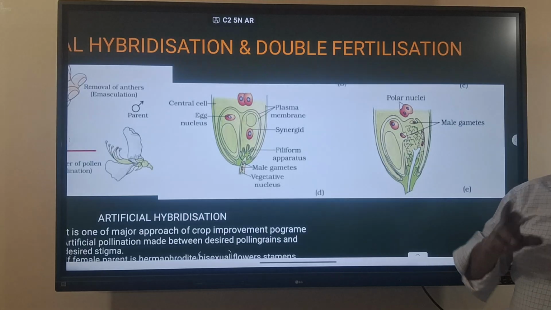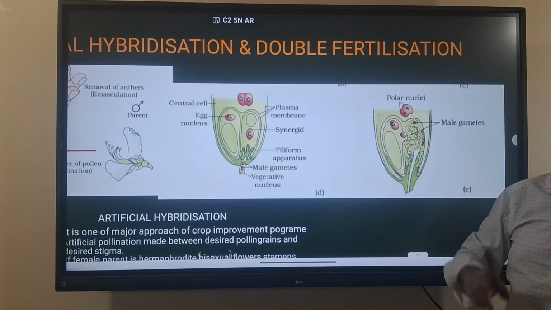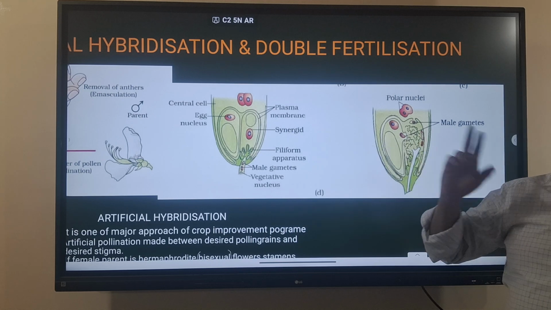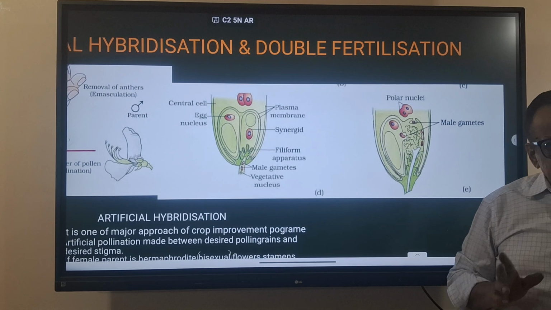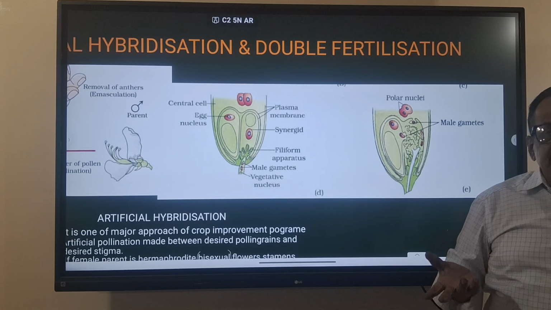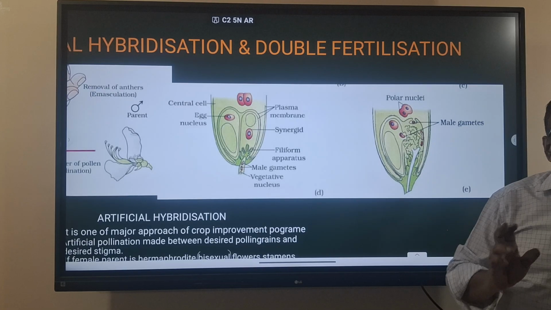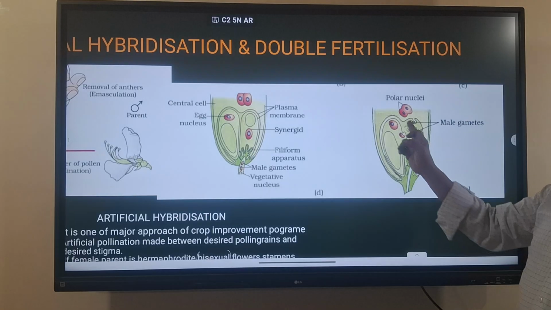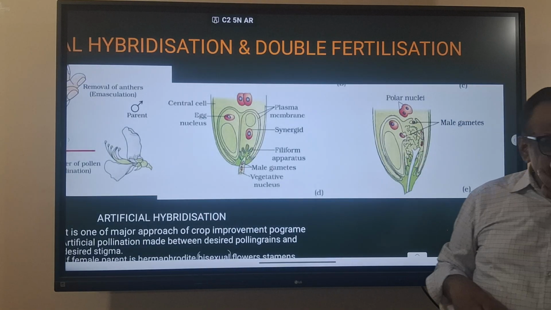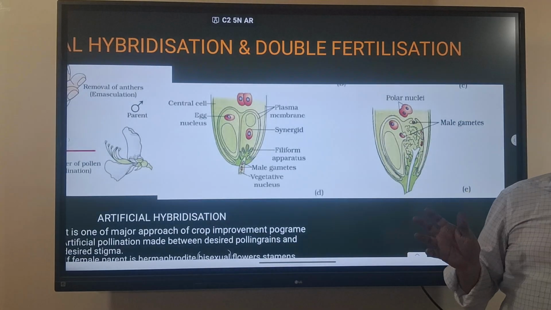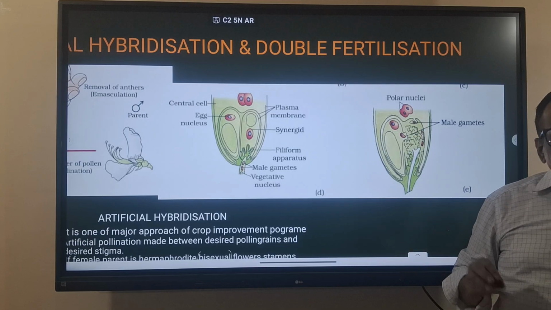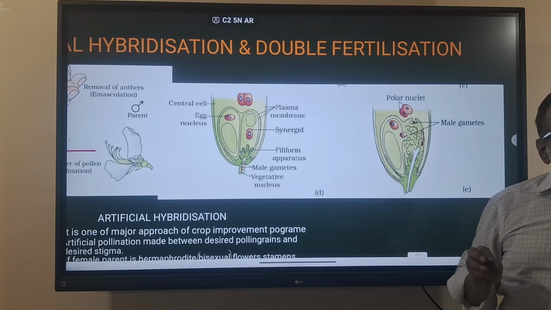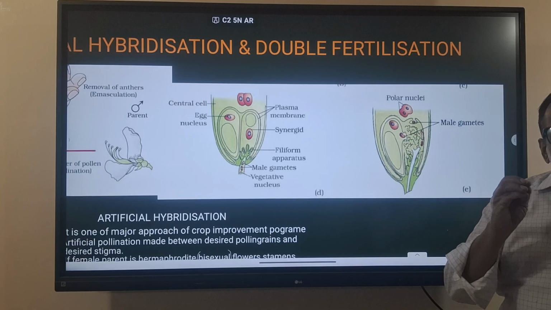So that is one fertilization with the egg, and a second fertilization with the two haploid nuclei of the central cell. So it is called double fertilization. And the second fertilization forms the triploid nucleus, so it is called triple fusion. After the second fertilization, the central cell is called the primary endosperm cell, and the triploid nucleus is called the primary endosperm nucleus.